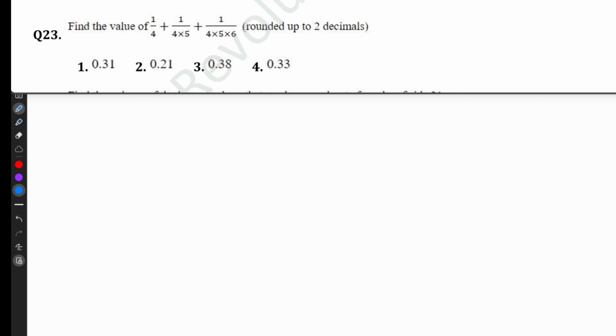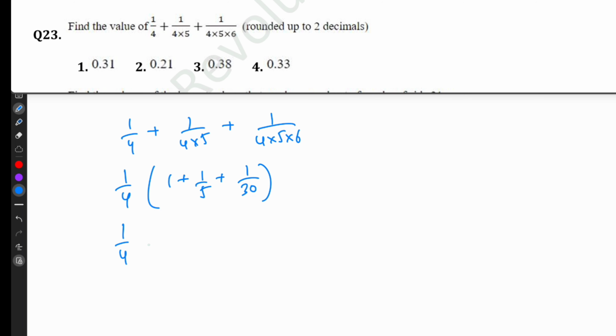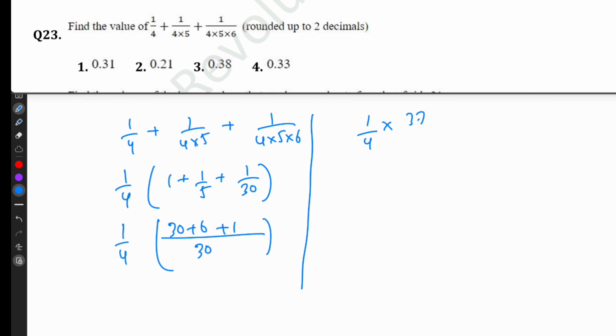Find the value of 1 by 4 plus 1 by 4 into 5 plus 1 by 4 into 5 into 6. So 1 by 4 is common. 1 plus 1 by 5 plus 1 by 5 into 6, 30. So LCM 30, 30 plus 6 plus 1. 1 by 4 into 37 divided by 30. So 37 divided by 120.